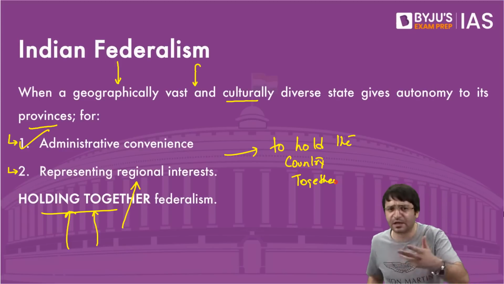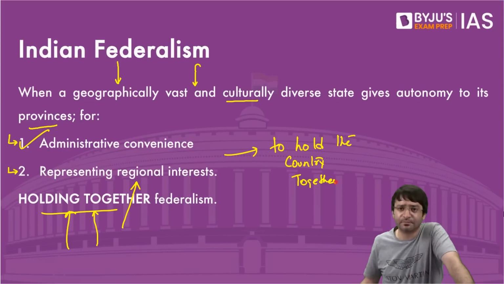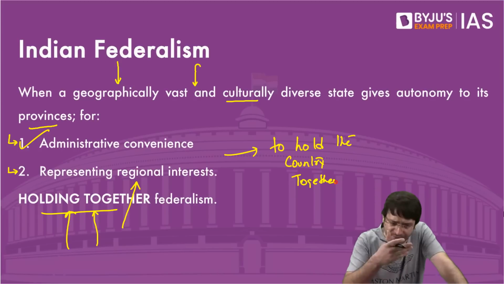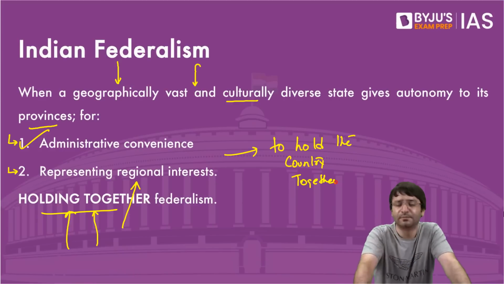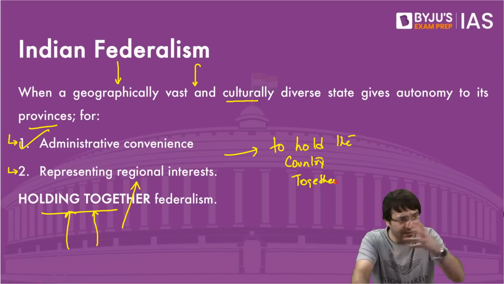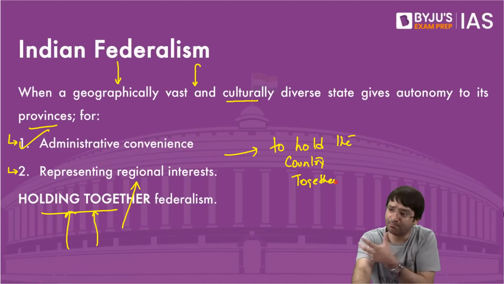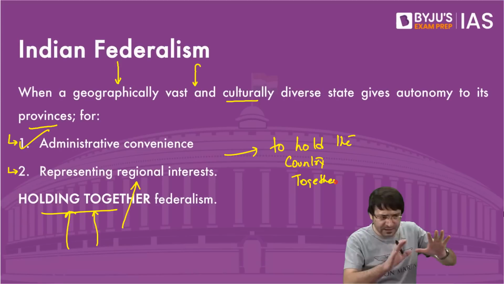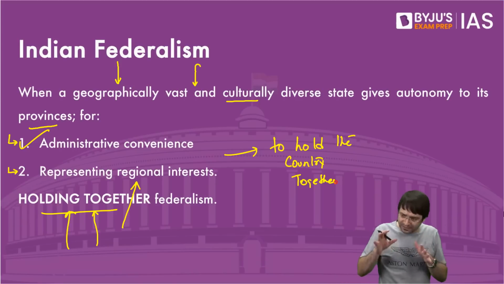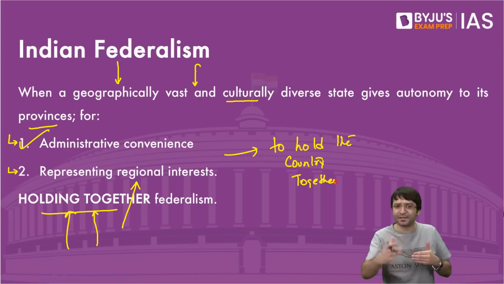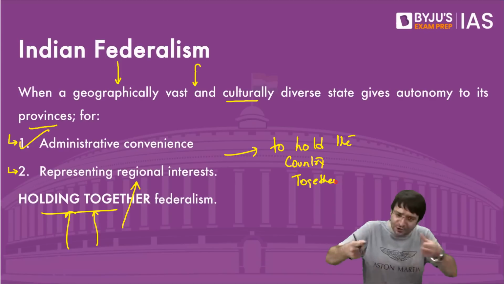In 1947, the country was partitioned on the grounds of religion. If we had not created states in the name of language, we would have witnessed another partition, because language was not respected. Kannadigas have different aspirations. Tamilians have different aspirations. Telugus have different expectations and aspirations. Bengalis have different. Punjabis have different. The Jats have different. We made them into states so that they also feel secure within India, so that the country is not further divided, so that we are held together.